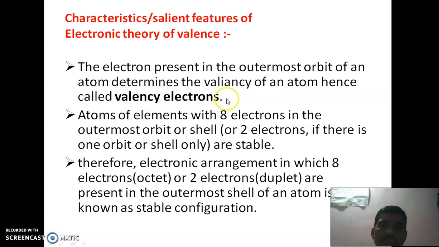The first one is valency electrons. The electrons present in the outermost orbit of an atom determine the valency of the atom, and hence these are called valency electrons. An atom of an element with 8 electrons in its outermost orbit, or 2 electrons in its outermost shell, is considered stable, and this is known as stable electronic configuration.